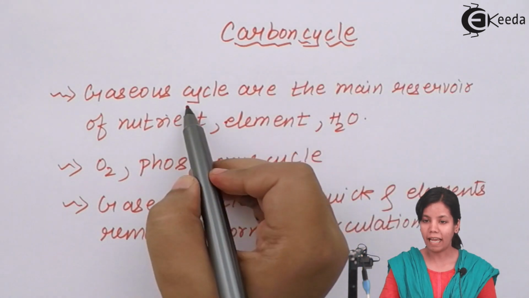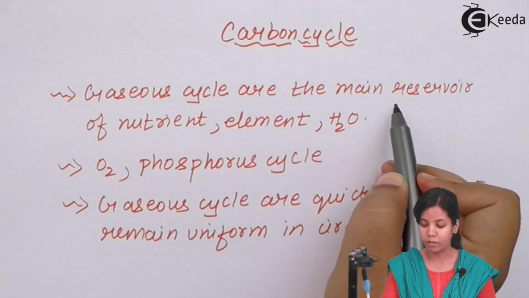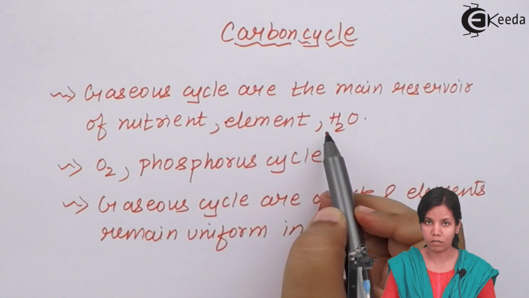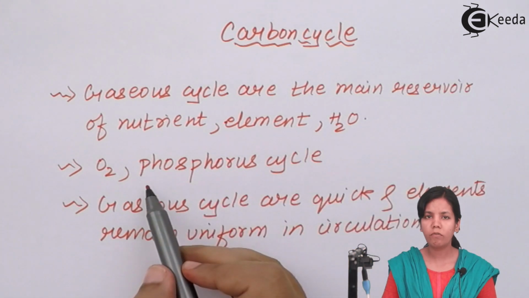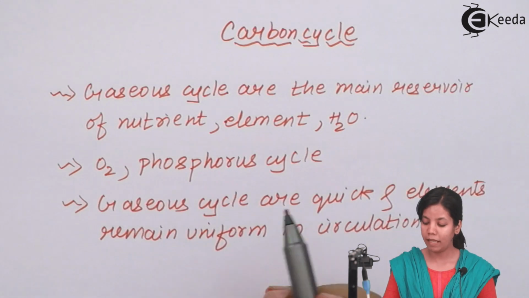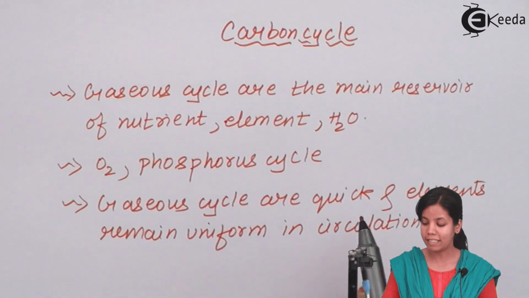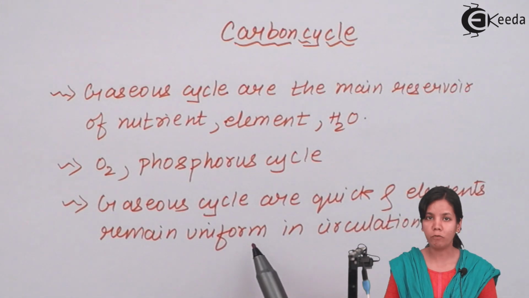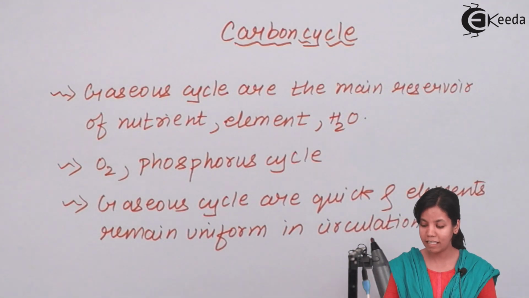Carbon cycle. It is a gaseous cycle in which the main reservoirs are of nutrients, elements, and water. Examples of gaseous cycles could be the oxygen cycle, phosphorus cycle, or carbon cycle. Carbon cycles or gaseous cycles are quick. The elements remain uniform. They remain constant and in circulation.